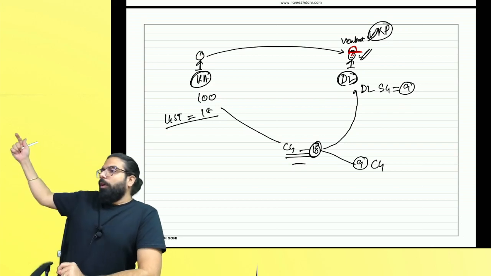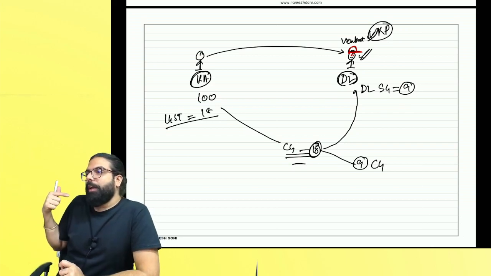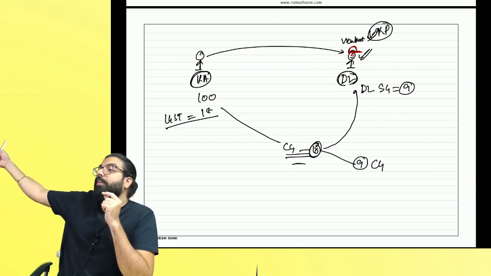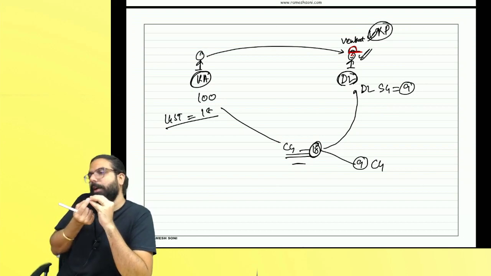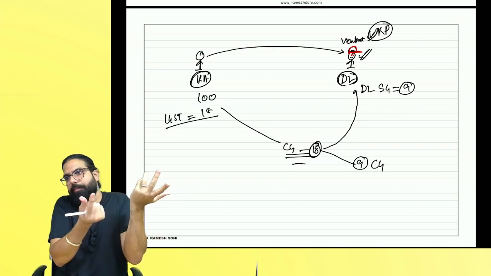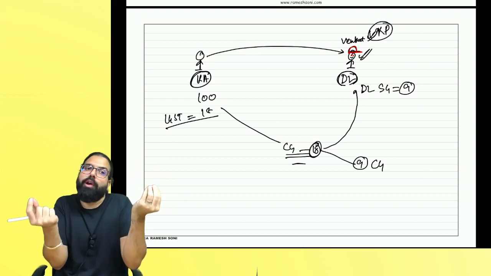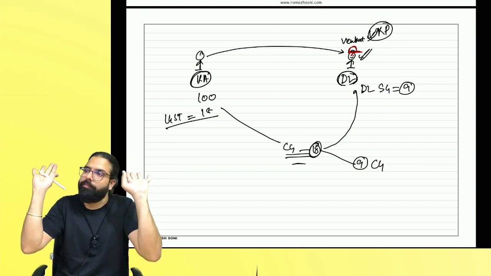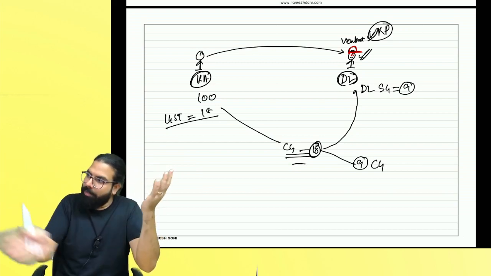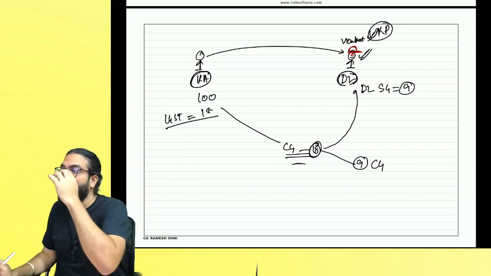If you are buying from another state, will you be able to take the credit? The other person will charge you what, everyone? Louder. IGST. IGST will go to the central government. The central government will give you the credit. And can you use it? Yes. Sir, can I use IGST to pay CGST? As of now, you think yes. Everything is yes. GST can be used to pay GST. Can I go ahead, everyone?